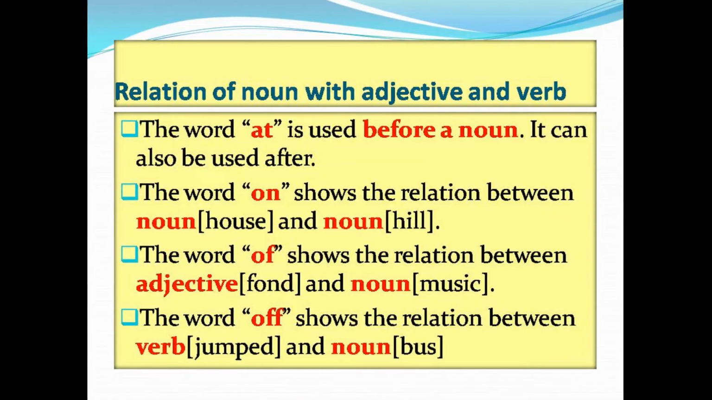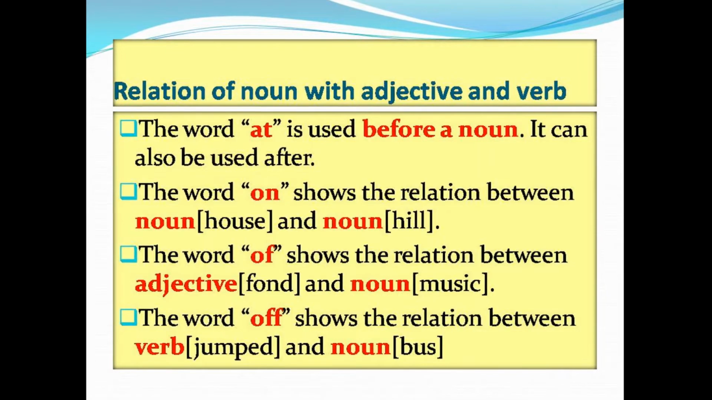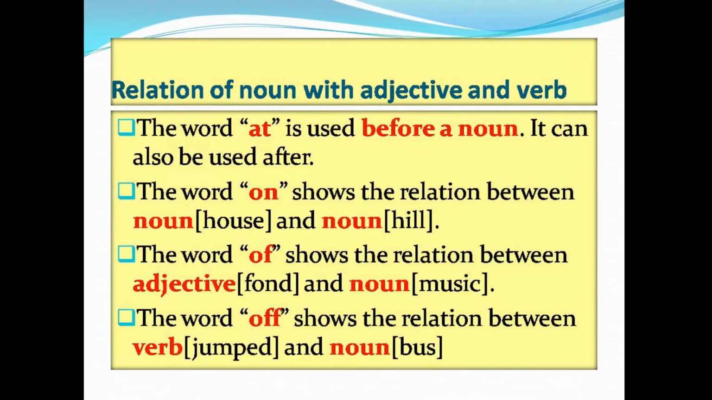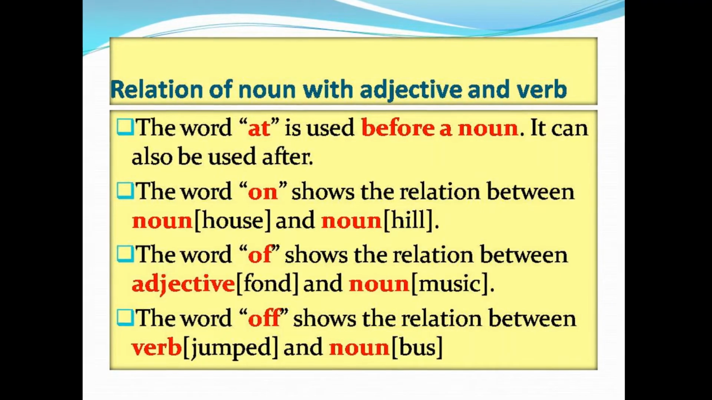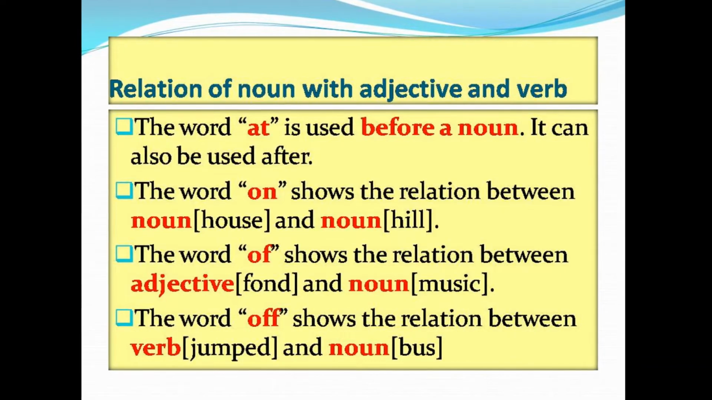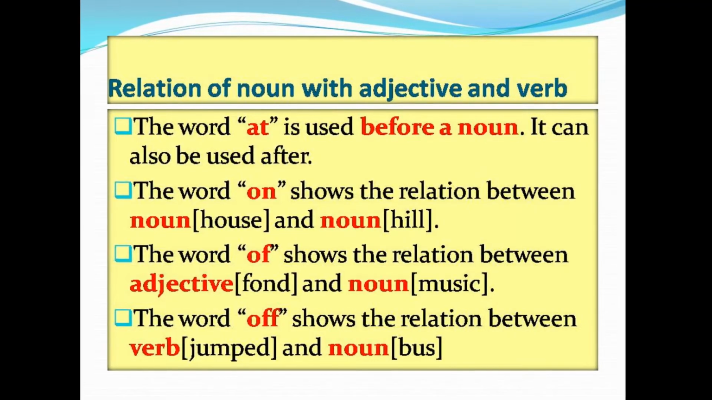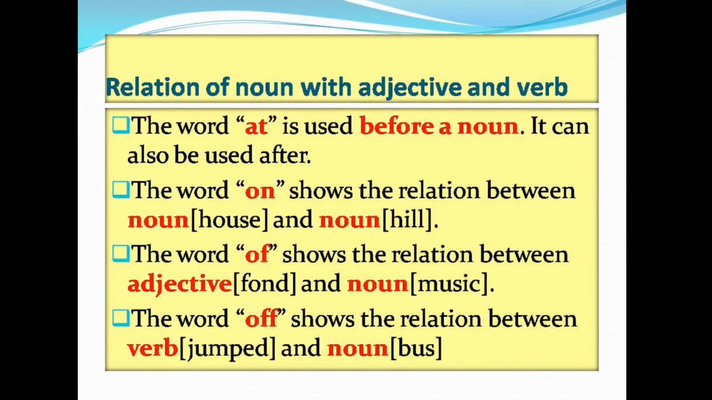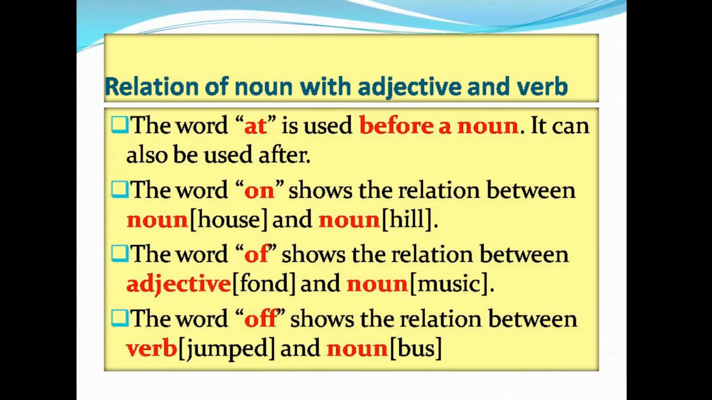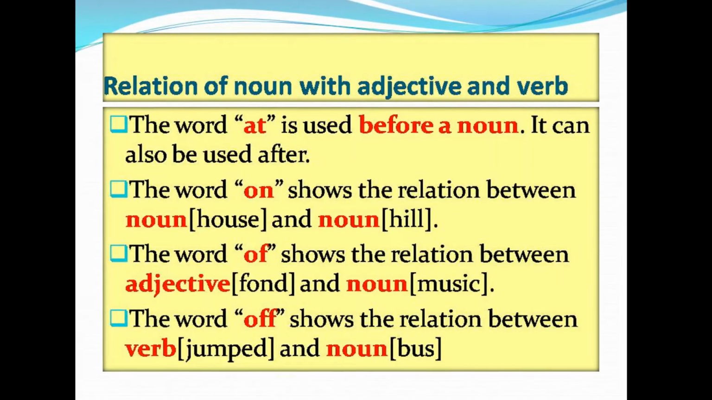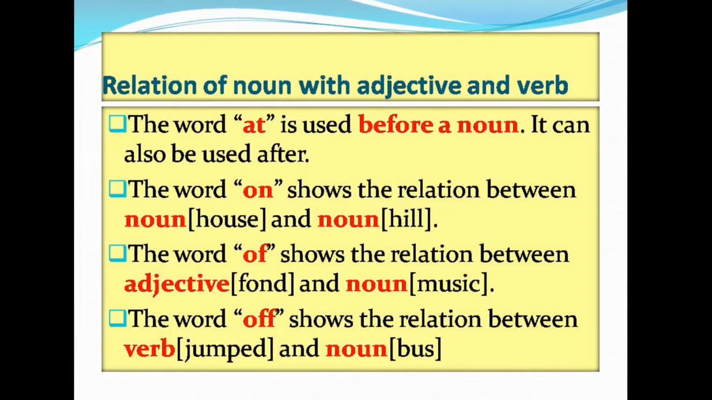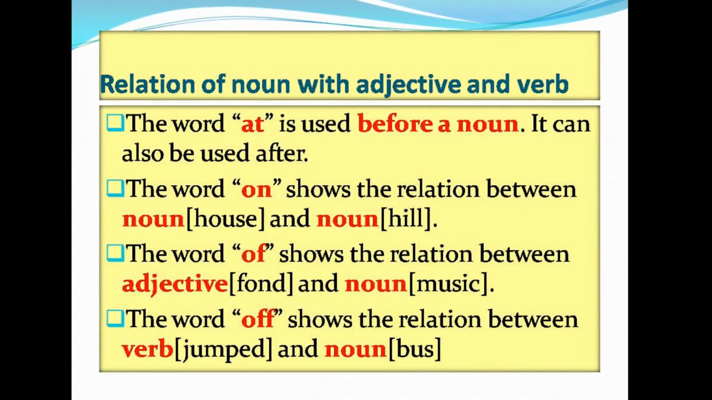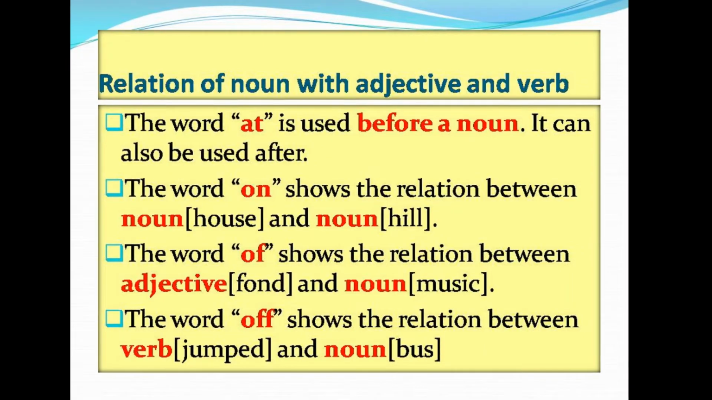Relation of noun with adjective and verb. The word at is used before a noun. It can also be used after. The word on shows the relation between noun house and noun hill. The word of shows the relation between adjective fond and noun music. The word off shows the relation between verb jumped and noun bus.